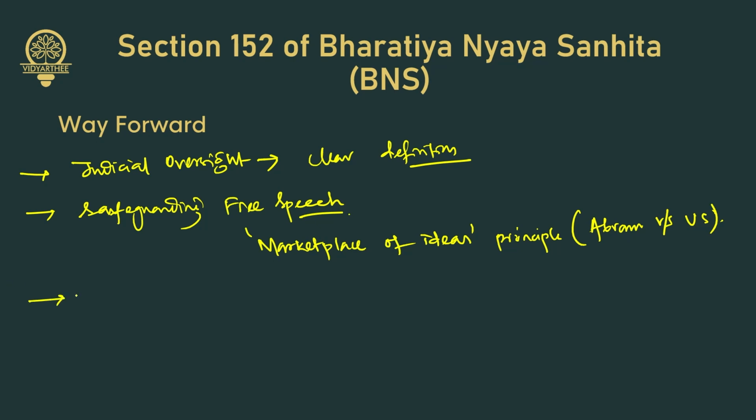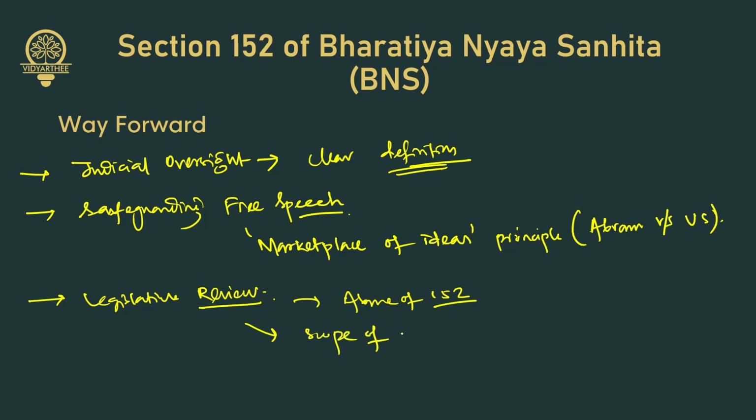Now, next, legislative review. What does it say? It should ensure robust safeguards against the abuse of section 152. Okay, so we need to address the abuse of 152. And also, we need to revisit the language to reduce the scope of arbitrary interpretation. We talked about it in the first point as well, the clear definition. So the legislature should revisit the language to reduce the scope of arbitrary interpretation. Got it? Understood?